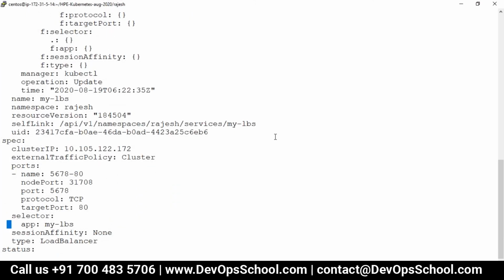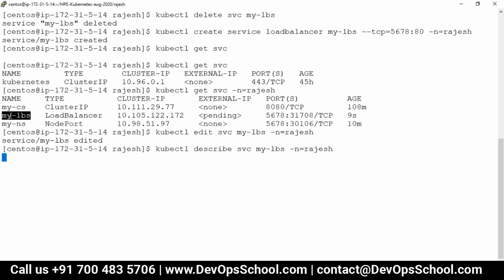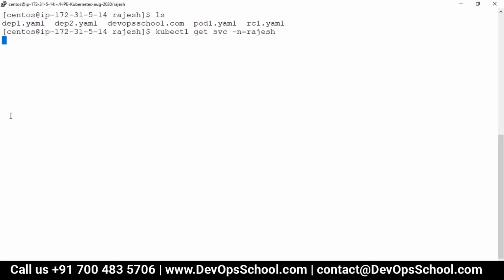And selector, dep, my dep. I did it. And can I just validate one more time? There is kubectl describe svc and -n is equal to Rajesh, and it's done. It's coming. Now what I'm going to do is I'm going to list out get svc.